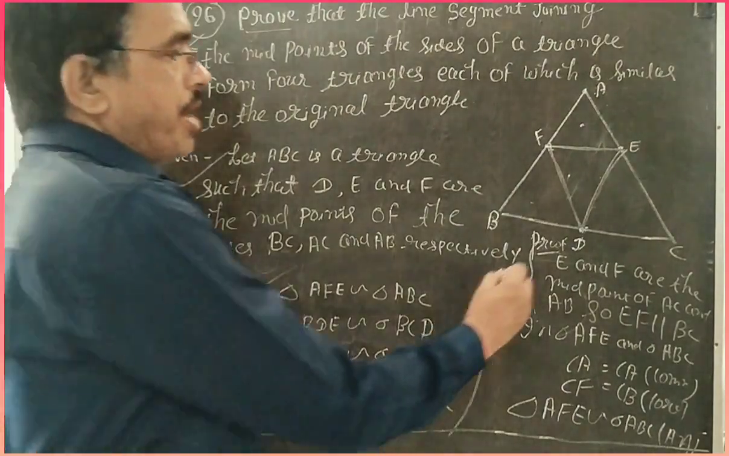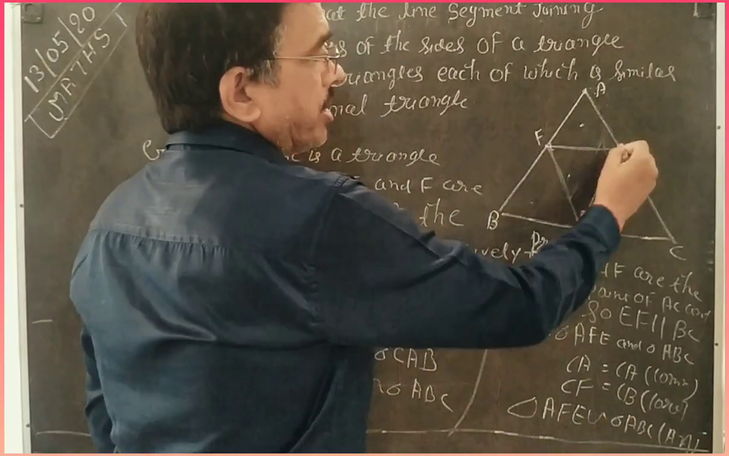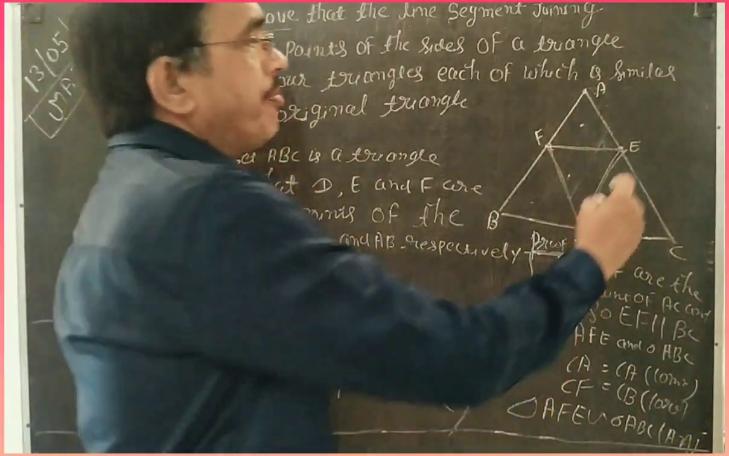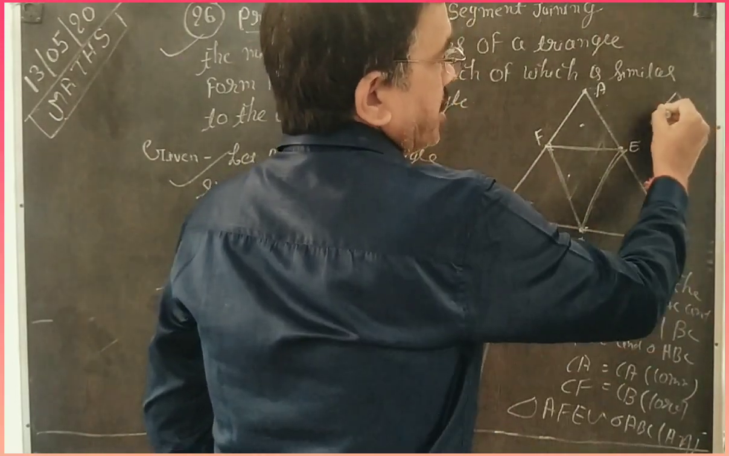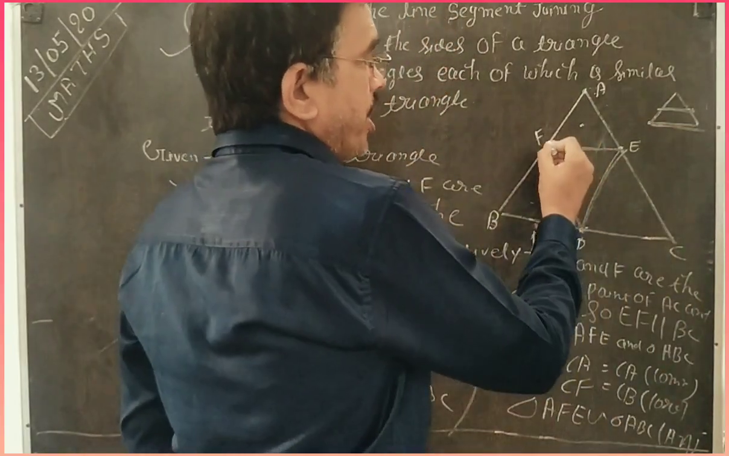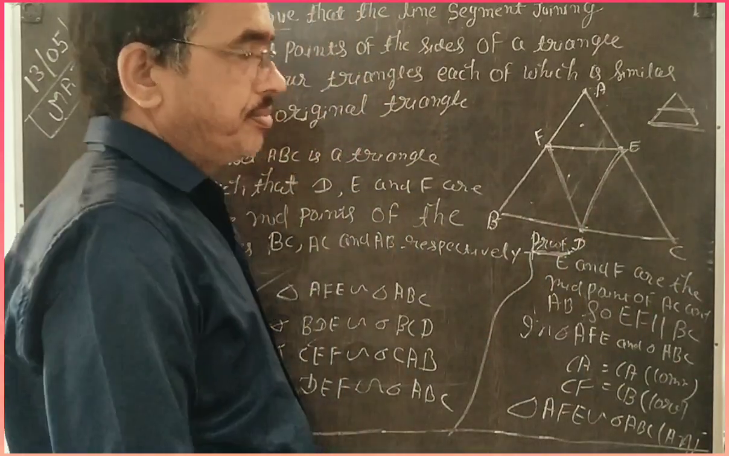First, in the proof, in triangle ABC, E and F are the midpoints of the sides AC and AB respectively, then by the midpoint theorem, it is clear that EF is parallel to and half of the base. So EF is parallel to BC and EF is equal to half BC.